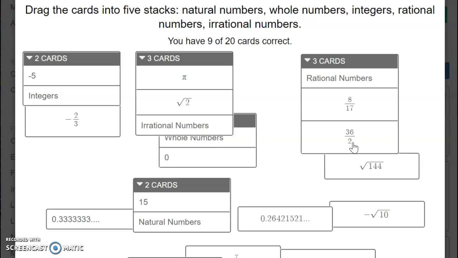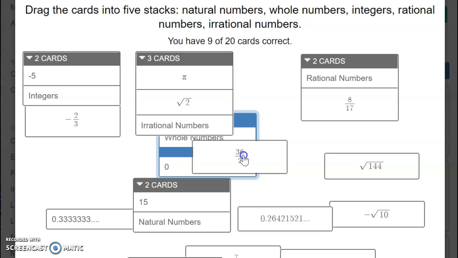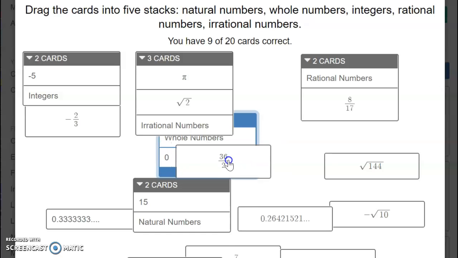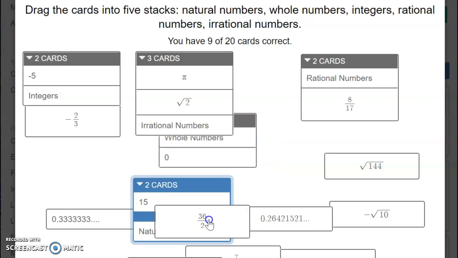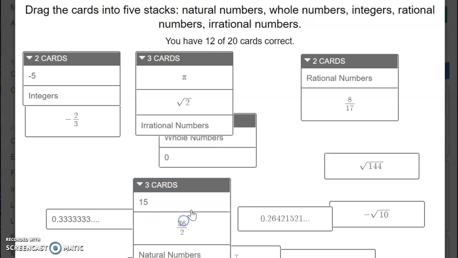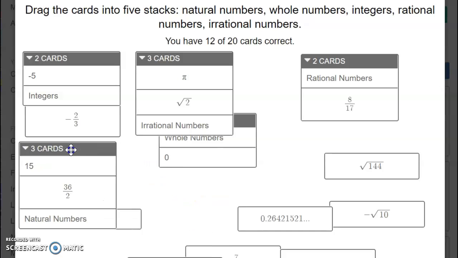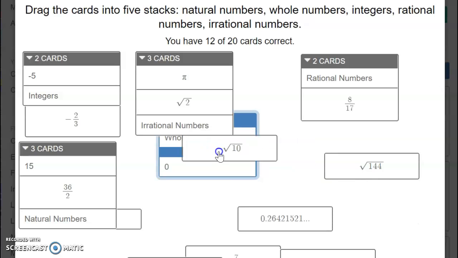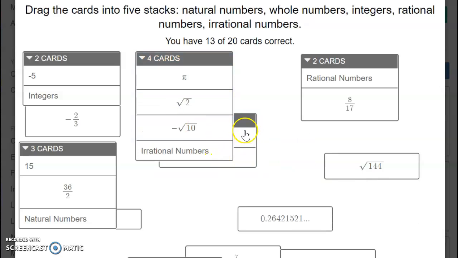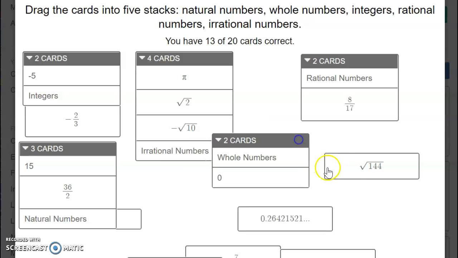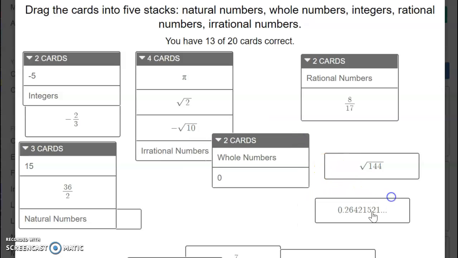So it can be represented. To be more exact, it is a natural number. Negative square root of 10, it's an irrational number, and so on. I am going to let you do the rest.